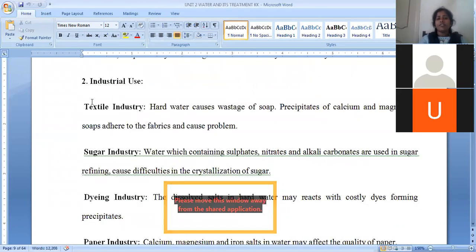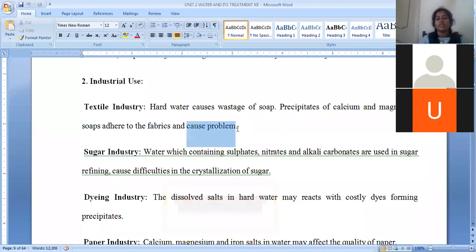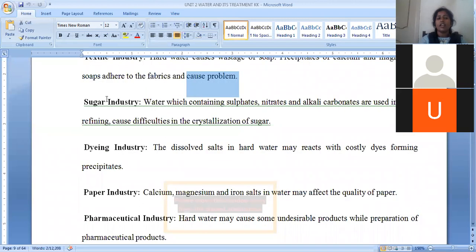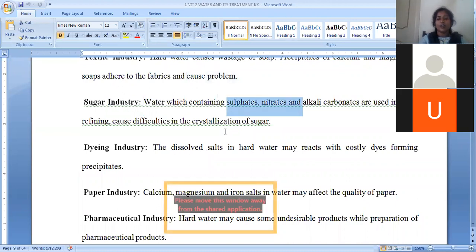Industrial purposes: when we use hard water in the textile industry, precipitates of calcium and magnesium are generated, which cause troubles in the fabrication of textiles. In the sugar industry, when sulfates and nitrates are present, crystallization of sugar becomes difficult in hard water.